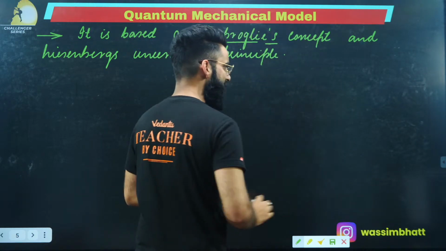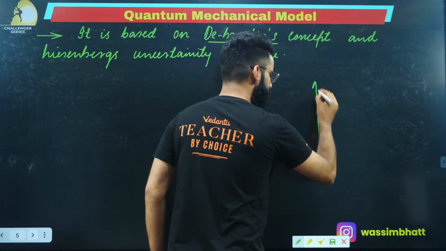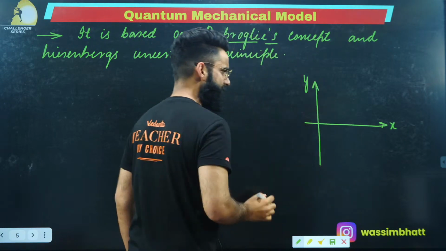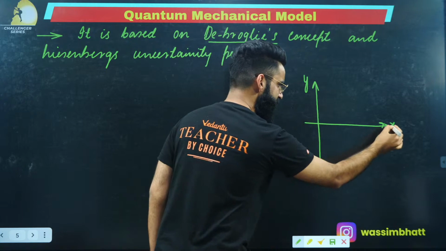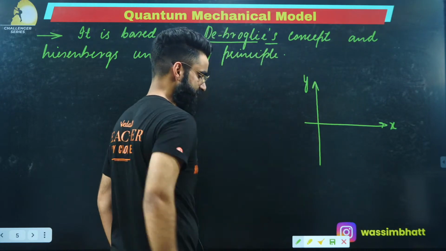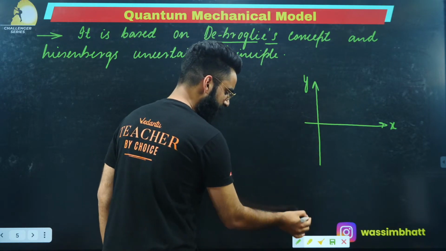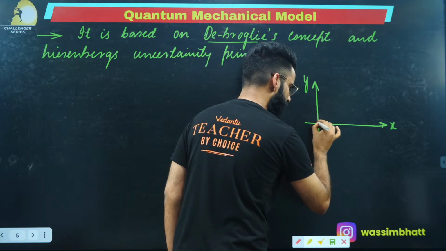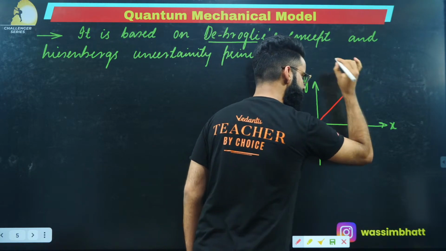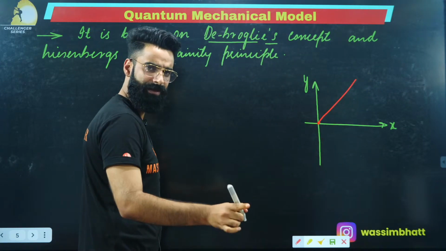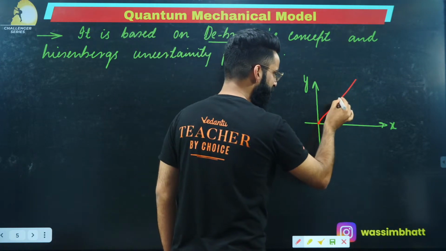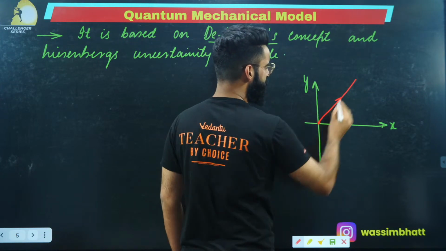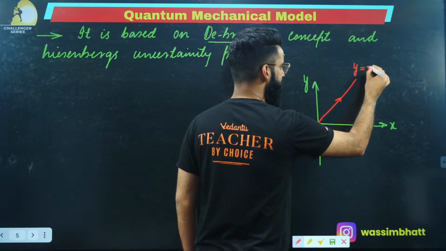Let's say this is your x-axis and this is the y-axis. This is my coordinate system. Let's say I have a particle starting from the origin and following this path. First of all, it's a straight line passing through the origin. What is the equation for a straight line passing through the origin? The equation is y is equal to mx.